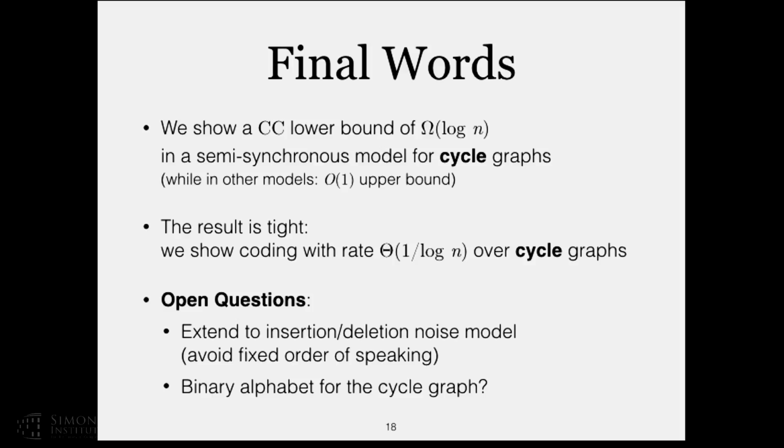Another question is what happens with a binary alphabet for the cycle graph. For the cycle graph, we use a large alphabet. It actually was critical. We needed it in order to make dependency between all the parties. Otherwise, you depend only on the party before you. And if it sends you 1 bit, you can actually guess this bit with high probability. Half is quite high. So for our binary alphabet, we use the star topology, not the cycle. So the question is, can you show the same result with a binary alphabet over the cycle graph?